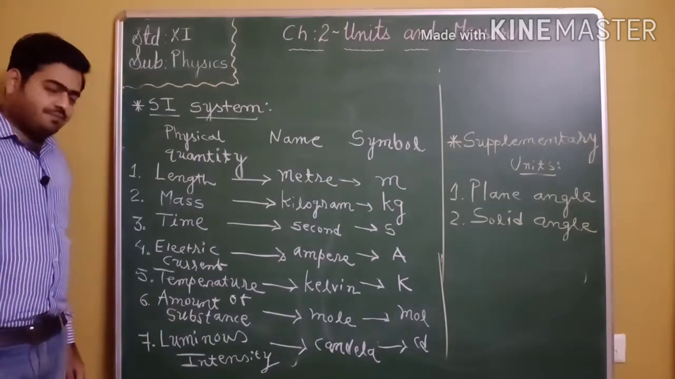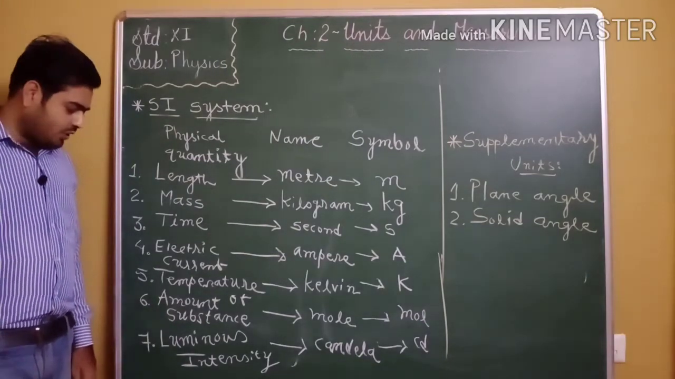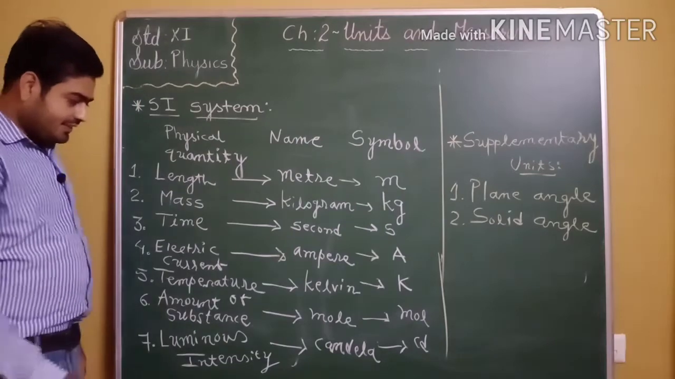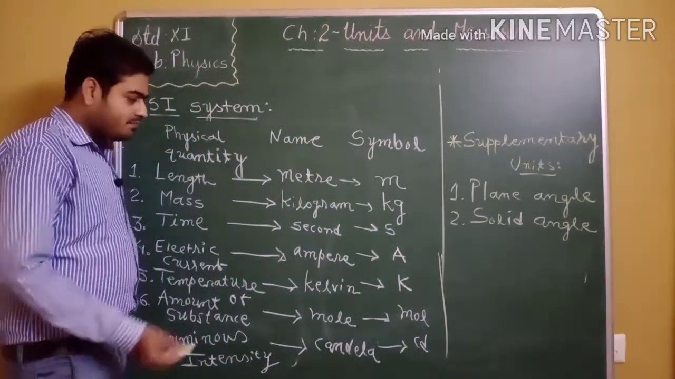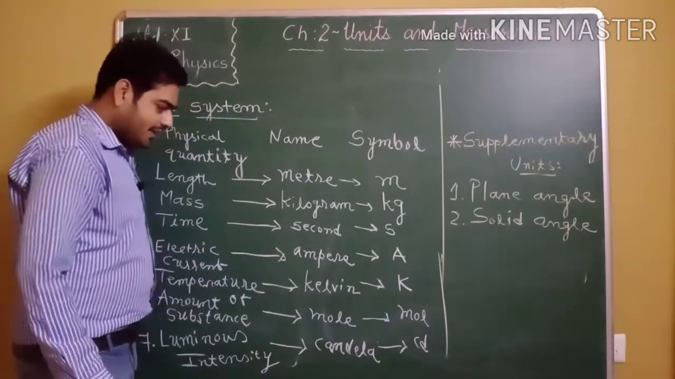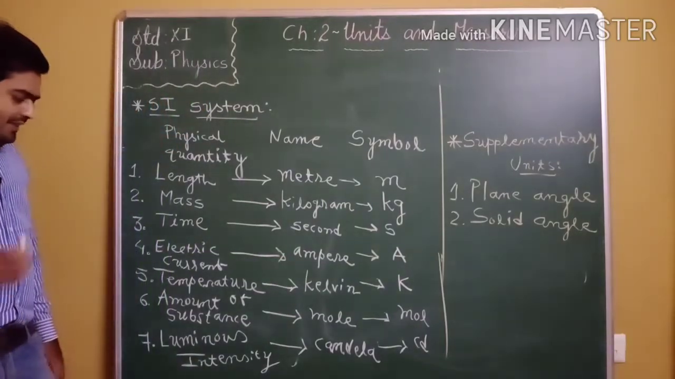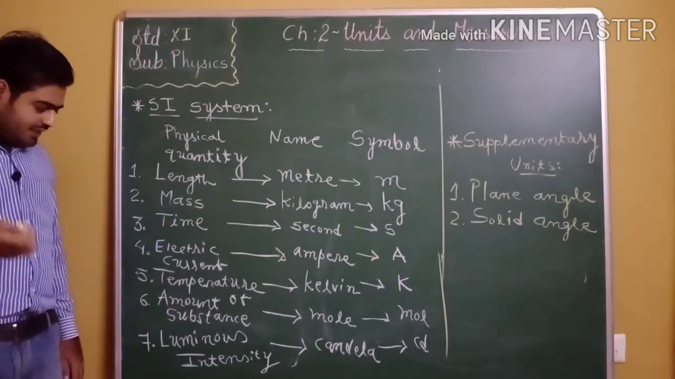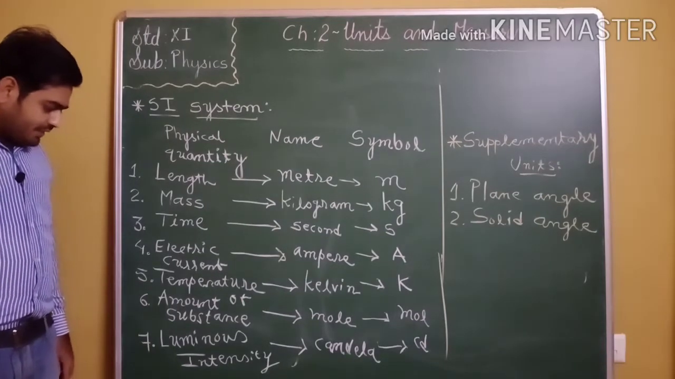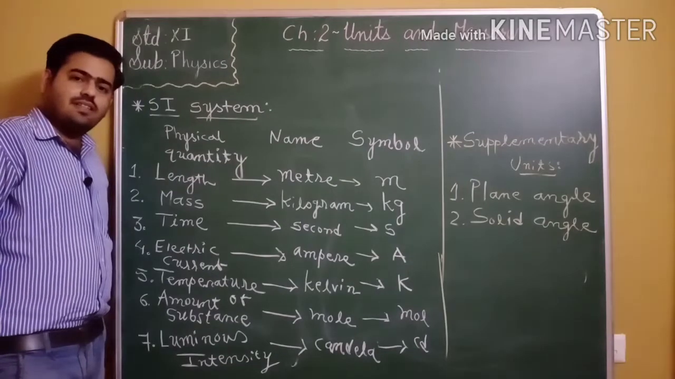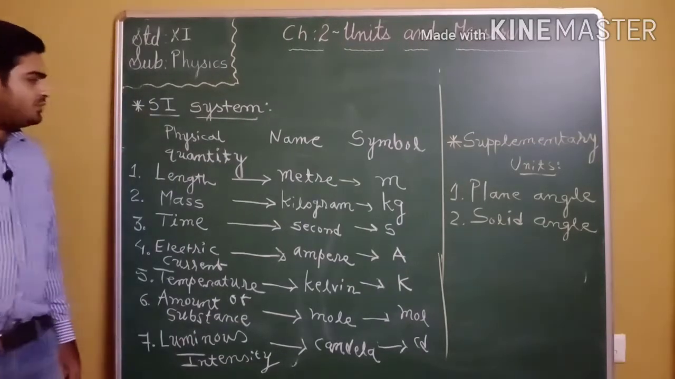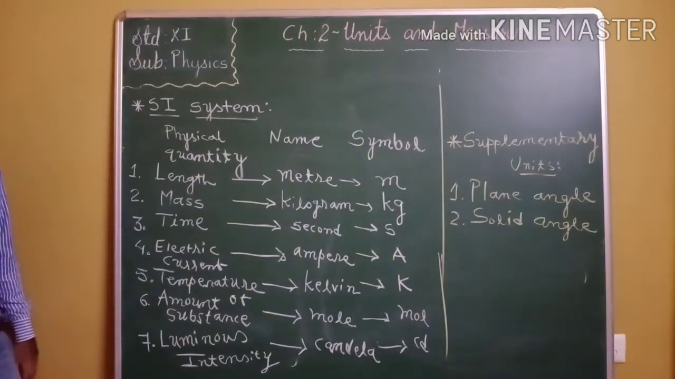Amount of substance, in terms of number of molecules, is measured in mole, and its symbol is mol. Luminous intensity, that is the intensity of source light, is measured in candela, and its symbol is cd. So these are the 7 fundamental quantities in the SI system.